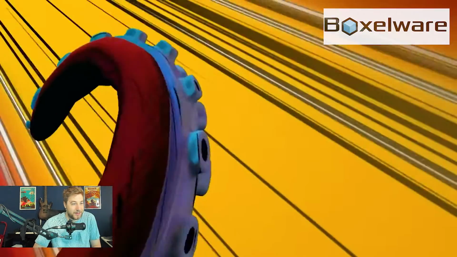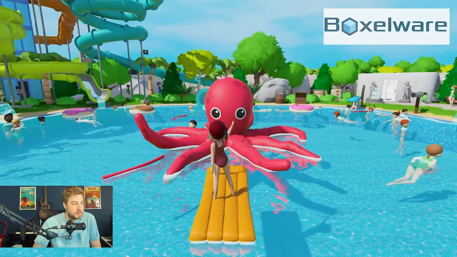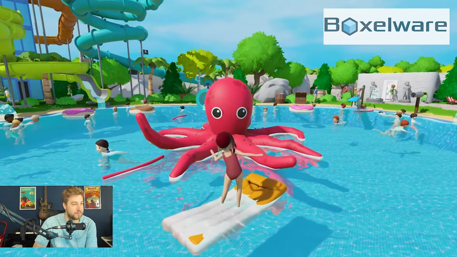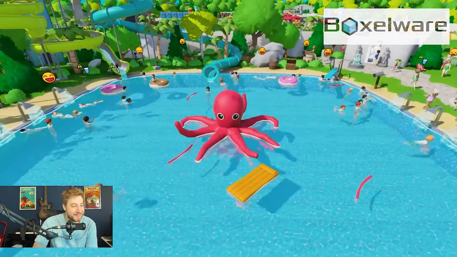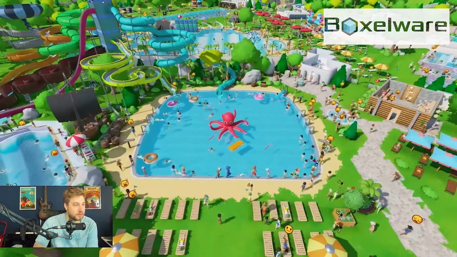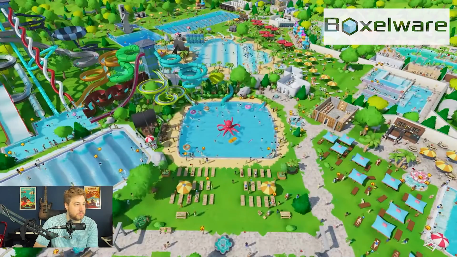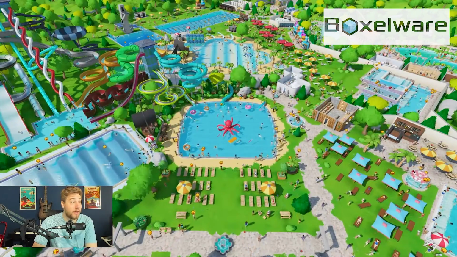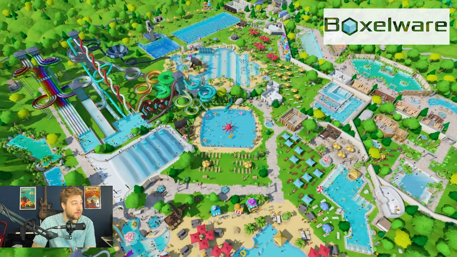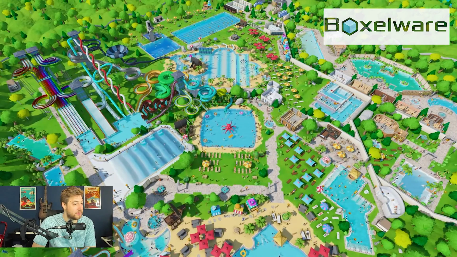This looks crazy already. Whoa. Oh, look at those water slides. I love the big octopus. This looks cool. I love the colors, like the blue and the green. Whoa, look on the left! Oh my goodness. Look at those water slides. Okay.